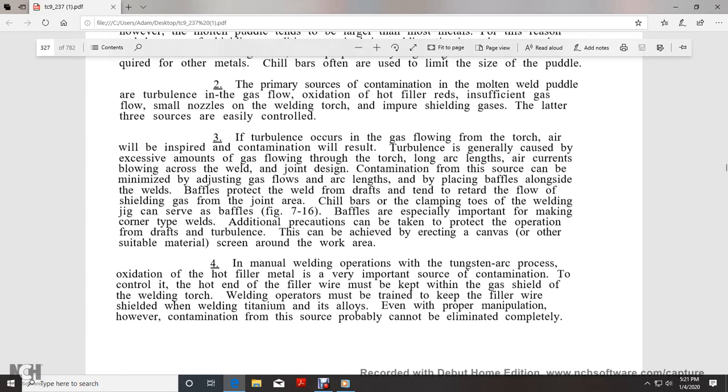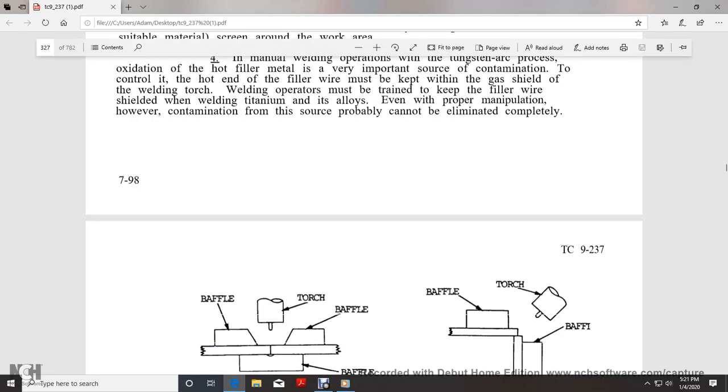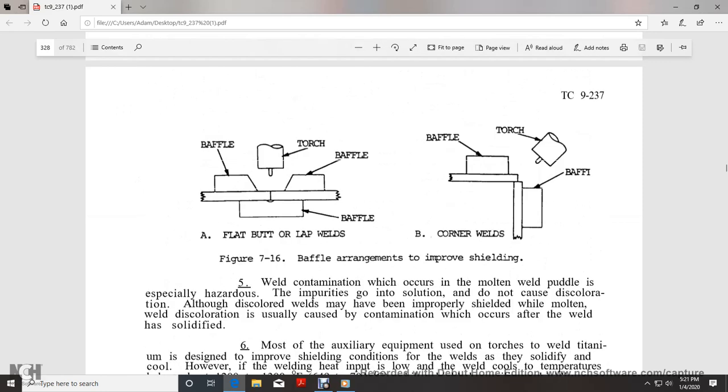Also, in manual welding operation of the tungsten arc process, there is oxidation. Hot filler metal is a very important source of contamination. The hot end of the filler wire must be kept within the gas shield of the welding torch. Welding operators must be trained to keep the filler wire within the shield when welding titanium and its alloys, even with proper manipulation. However, contamination from this source probably cannot be eliminated completely. This shows flat baffle arrangements improving the shield.